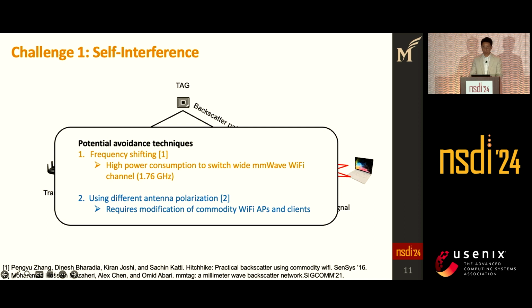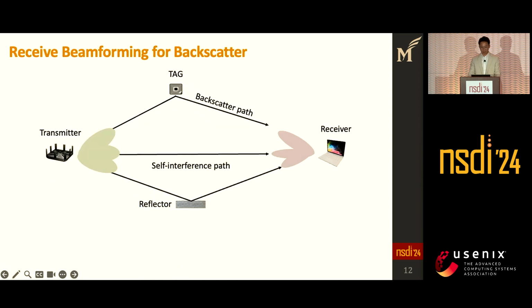The second approach is using different polarization for backscatter communication only. However, this requires hardware modification, so we propose a different approach. We leverage the specific property of mmWave Wi-Fi devices, which use beamforming to separate the self-interference and backscatter signals in the spatial domain.